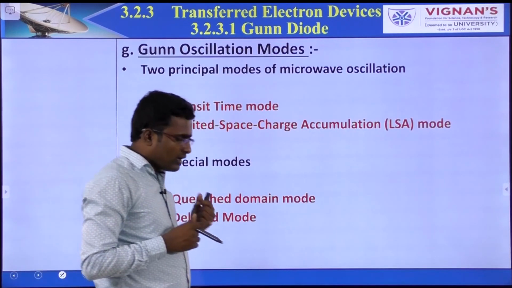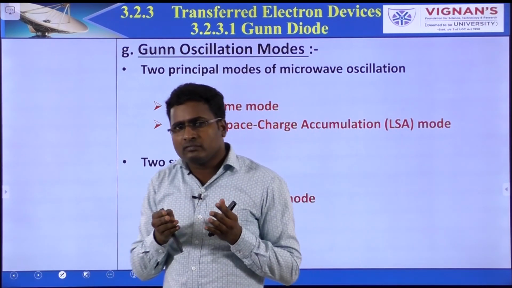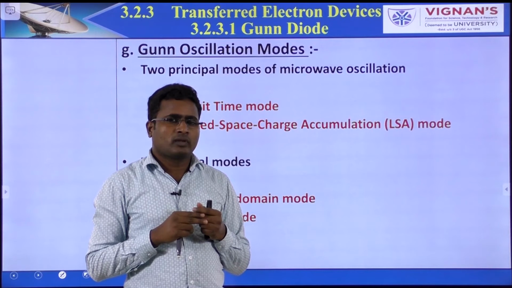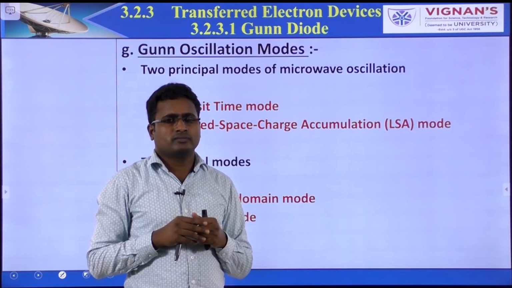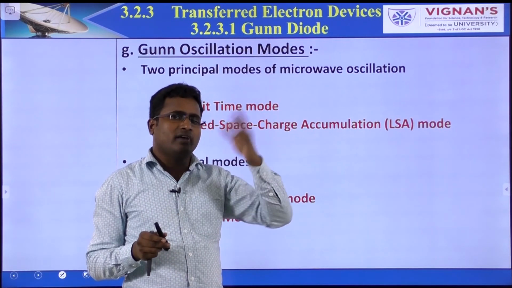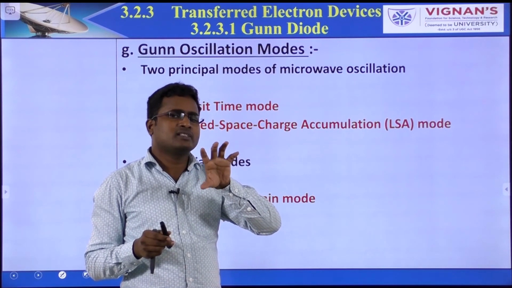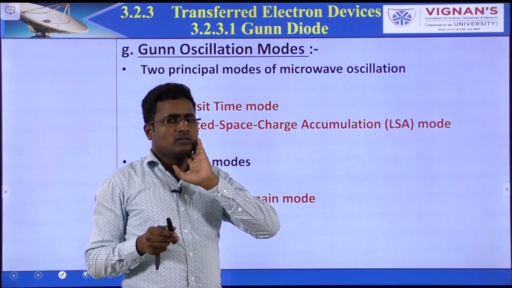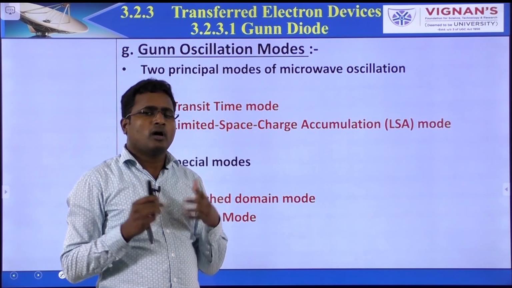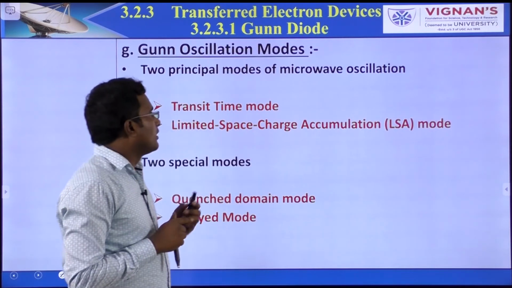Now the next one is Gunn oscillation modes. In operation, we didn't observe how oscillations will develop. We just understood how electrons are moving from the lower valley to the upper valley, and observed whether negative resistance is exhibited or not. We know that when there is negative resistance, oscillations will definitely be generated. But how are they generated? We will discuss that in Gunn oscillation modes.